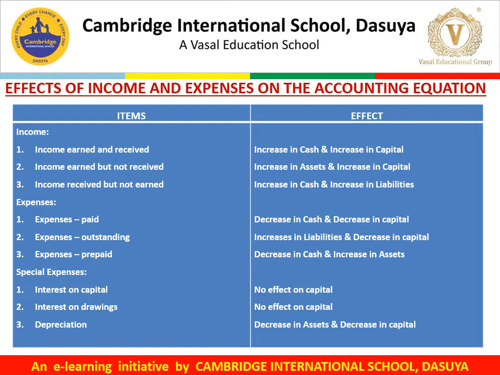Then there are some special expenses which we have discussed in the previous slide. Number one is interest on capital. Since interest on capital is not paid to the proprietor, it will have no effect on the accounting equation. Interest on drawing is also an income for the business, but we are not receiving the interest on drawings from the owner, the proprietor, so it will also have no effect on the capital.